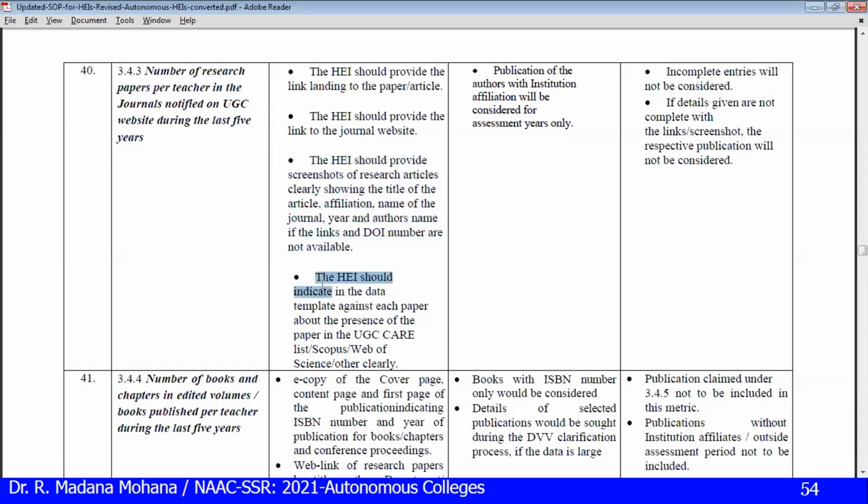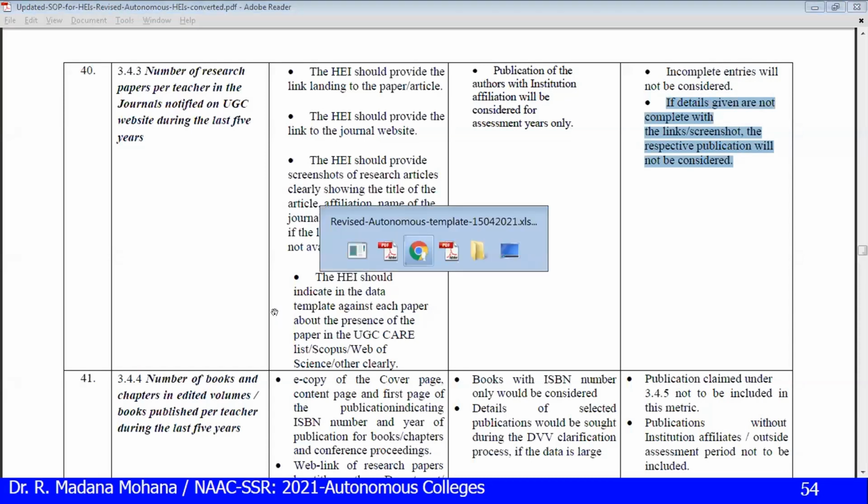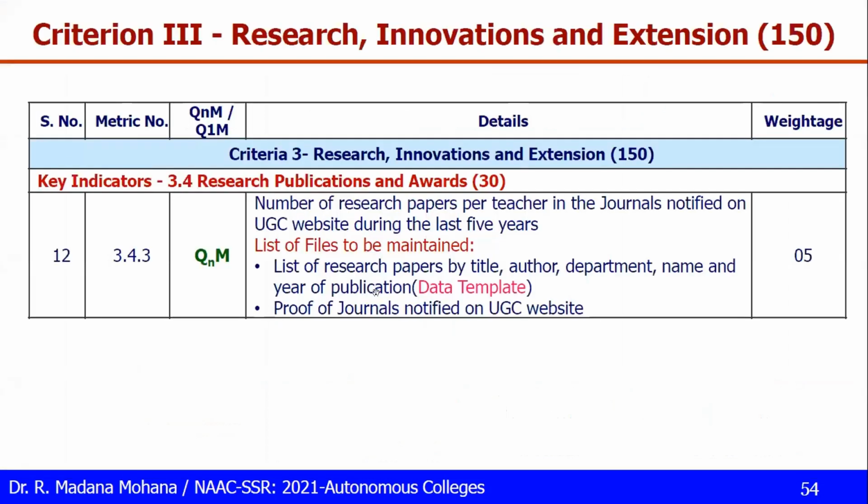So then the institute should indicate in the data template against each paper the presence of the paper in UGC care list or Scopus, which category that you have to mention. Publication of the authors with institution affiliation will be considered for the assessment year. See, with the institution affiliation, incomplete entry is not to be considered. Details given that are not complete with the link, screenshot, respective will not be considered. The next one, same as publications, but this is only journals.